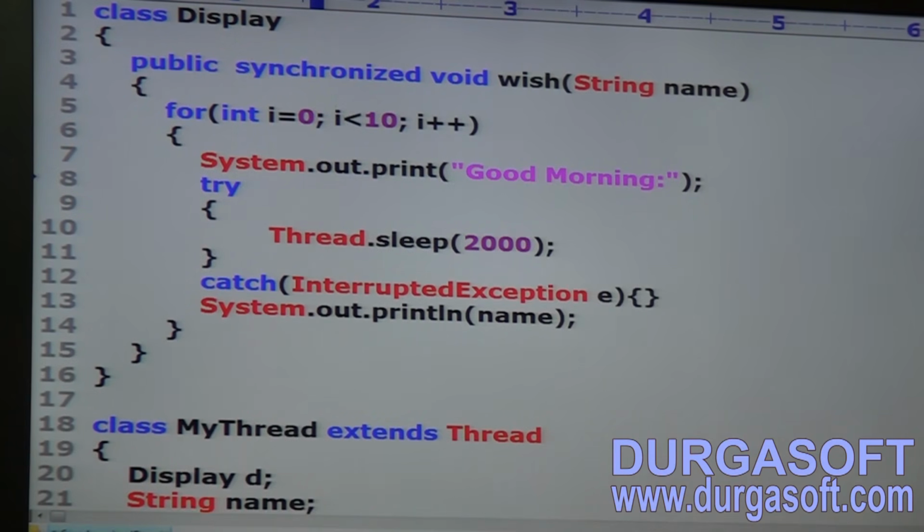That's my requirement. Suppose if I call T1.join, T2.join, first T1, then T2, then T3, then T4, you may have some sequence. I don't want that, but at a time only one person. So join is a different concept. I want to wait until completing some other thread because I require some other thread's output. Then we should go for join. This context is completely different.